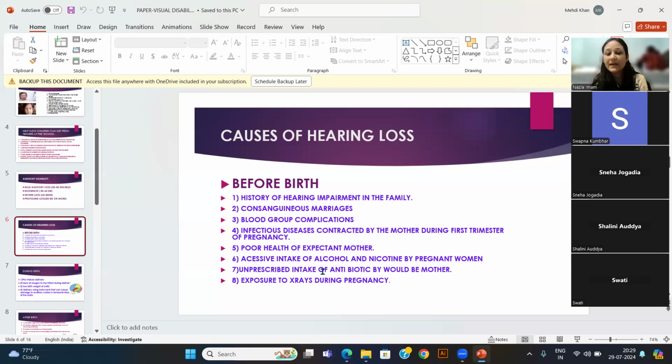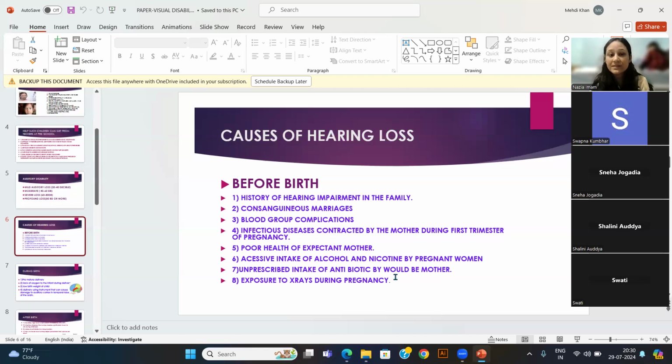So, poor health of the expected mother. If the mother is not properly fed, has gone through much mental trauma, or has some genetic history that she is carrying during pregnancy, this can happen. Excessive intake of alcohol and nicotine by pregnant women is why the doctor suggests not to do it, because this condition may lead to many nervous system related issues in the children, and hearing loss can be one of them. Unprescribed intake of antibiotics by a would-be mother.